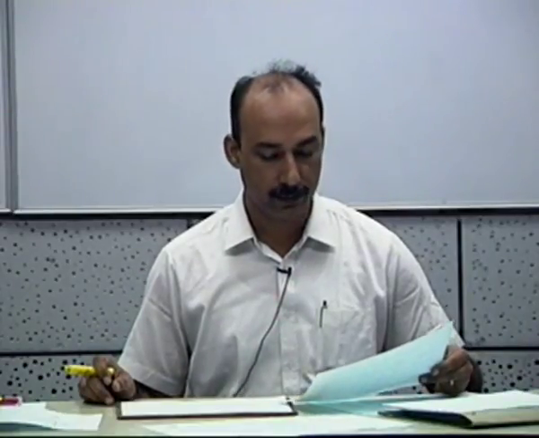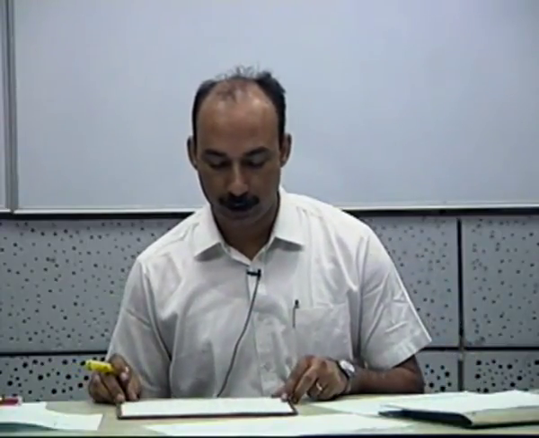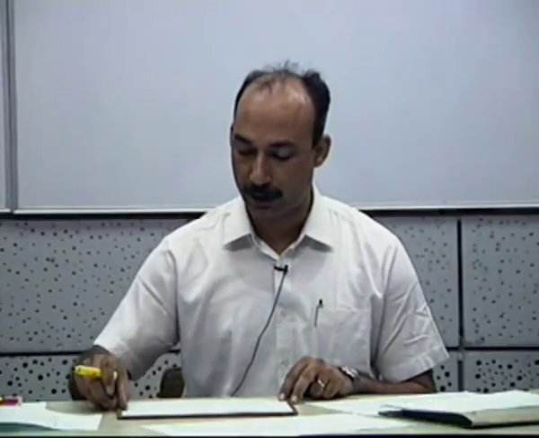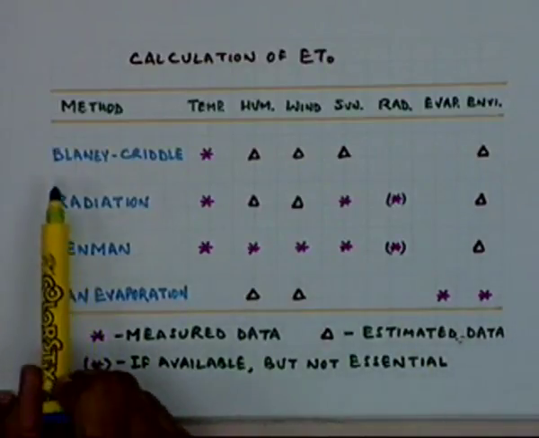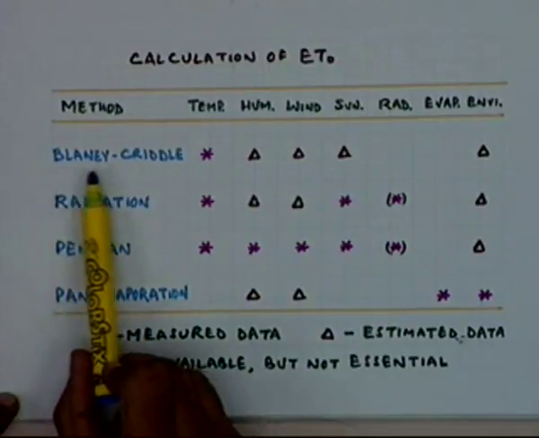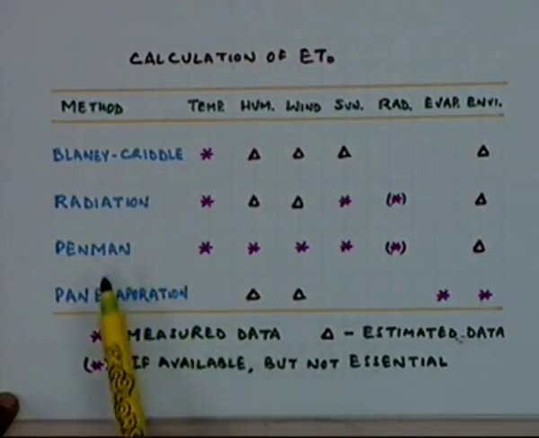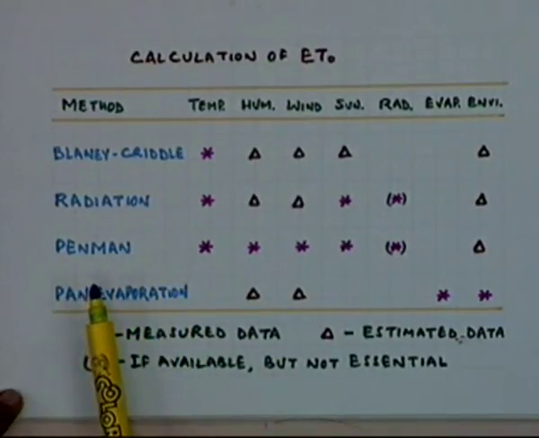Now with this background and with this methodology which the FAO thought of adopting, they came out with various computational procedures which should be adopted, and they selected these 4 methods: the Blaney-Criddle method, the radiation method, the Penman method, and the pan evaporation method. These were existing methods, but not in the same form in which they have been recommended by FAO now.